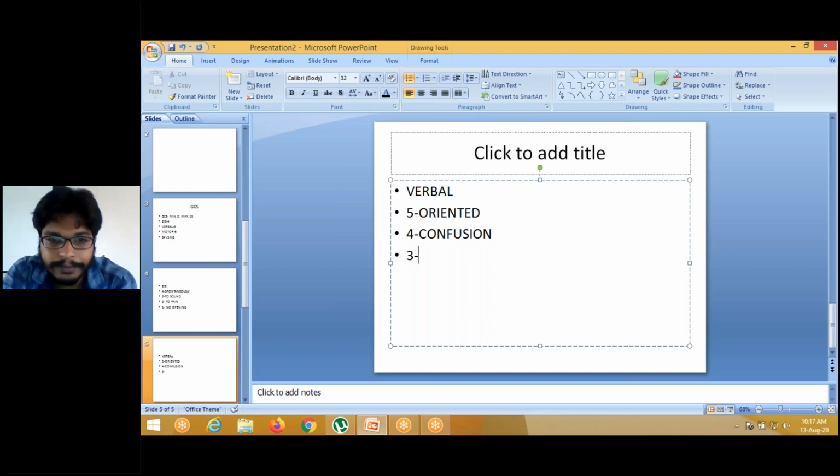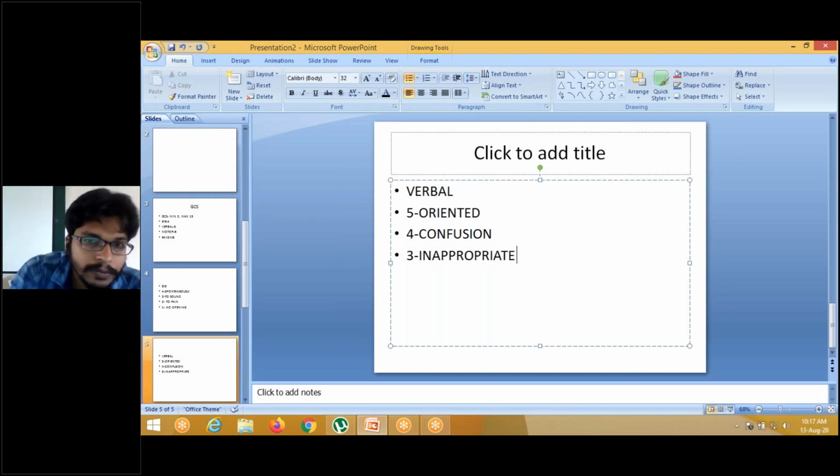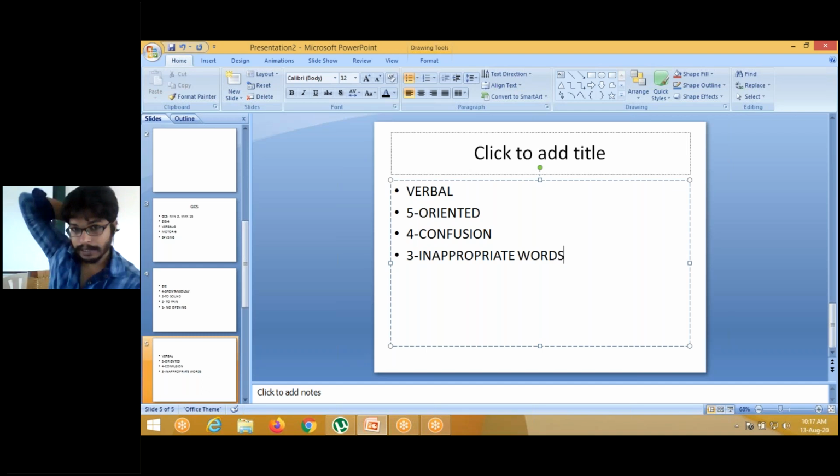3 is inappropriate words. These things you will see most probably in alcoholic patients. They will talk irrelevant things, more than confusion, like alcoholic people talking rubbish.